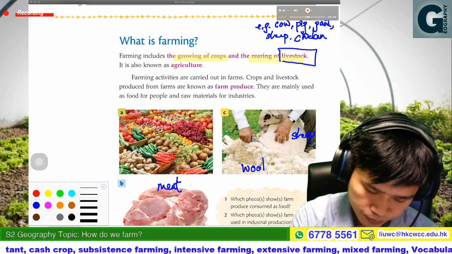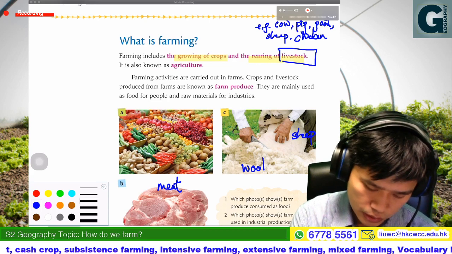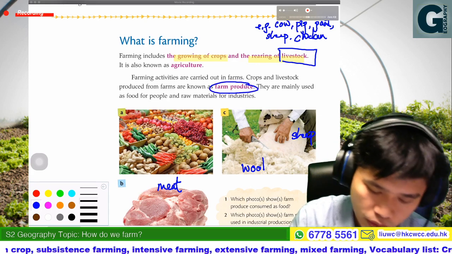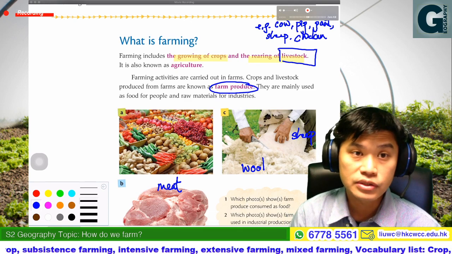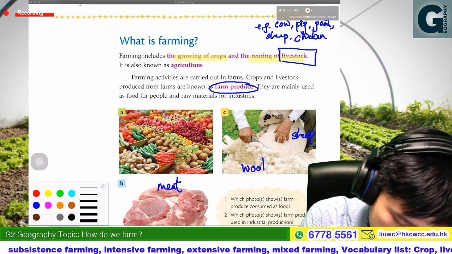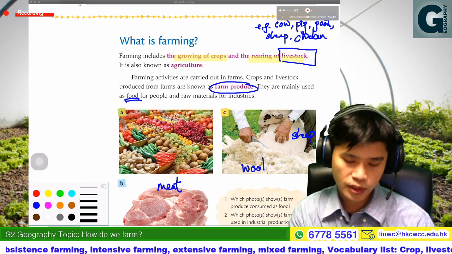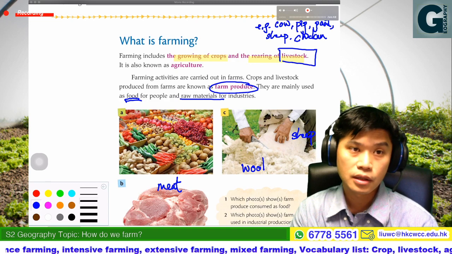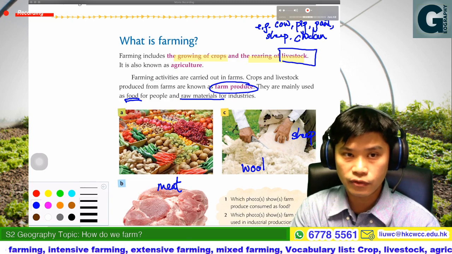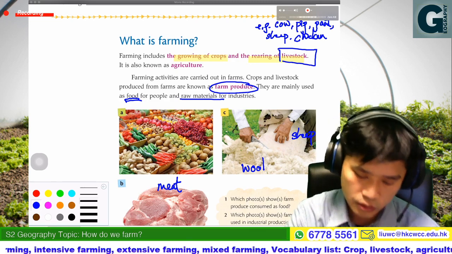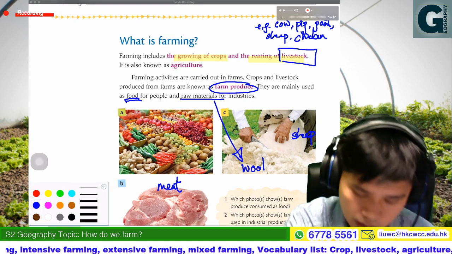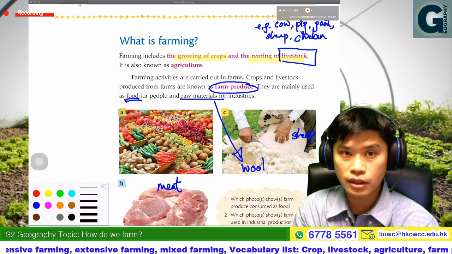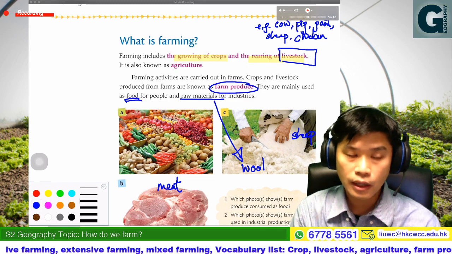Let's continue. Just now, all of these on the photos are what we call farm produce. They are mainly used as food for people or sometimes as raw material for industry. An example of a raw material, in photo C, you can see wool.